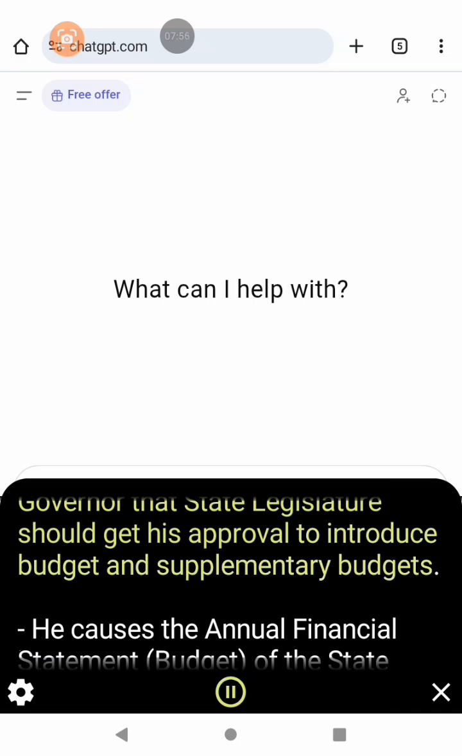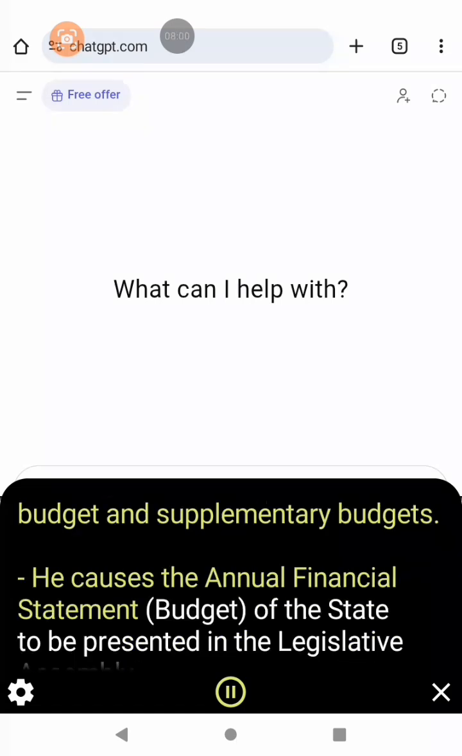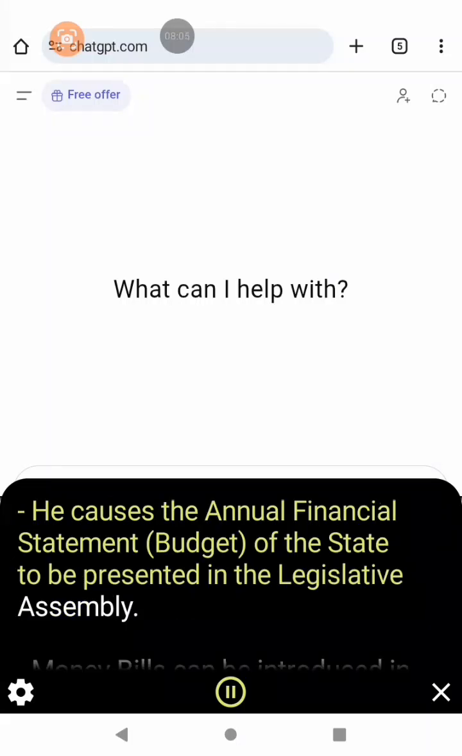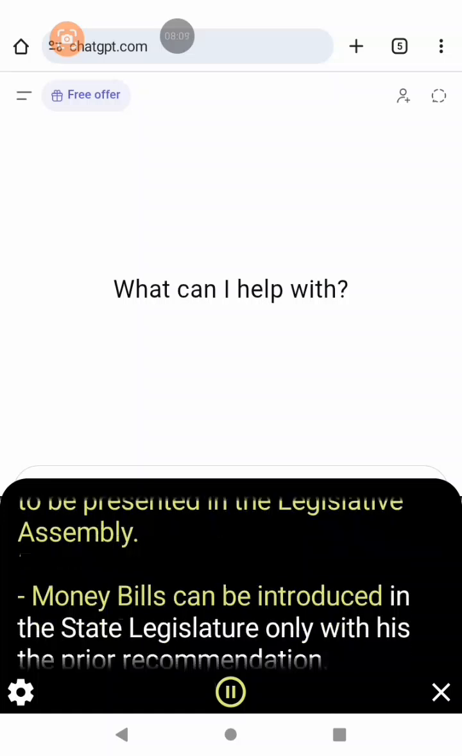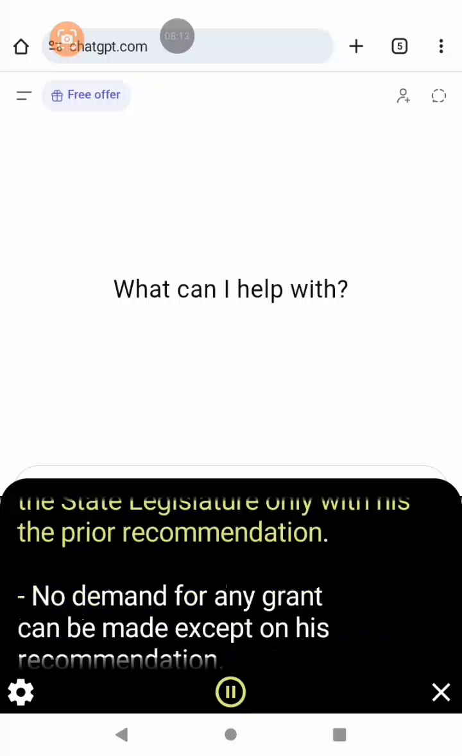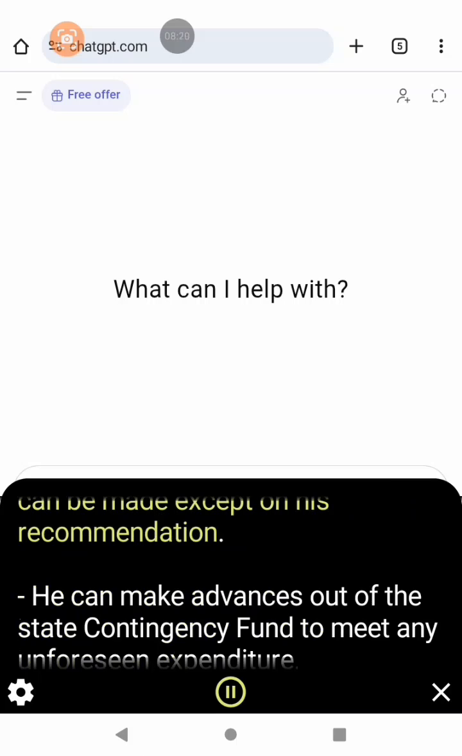He causes the annual financial statement, the budget, of the state to be presented in the Legislative Assembly. Money bills can be introduced in the state legislature only with his prior recommendation. No demand for any grant can be made except on his recommendation. He can make advances out of the state contingency fund to meet any unforeseen expenditure.